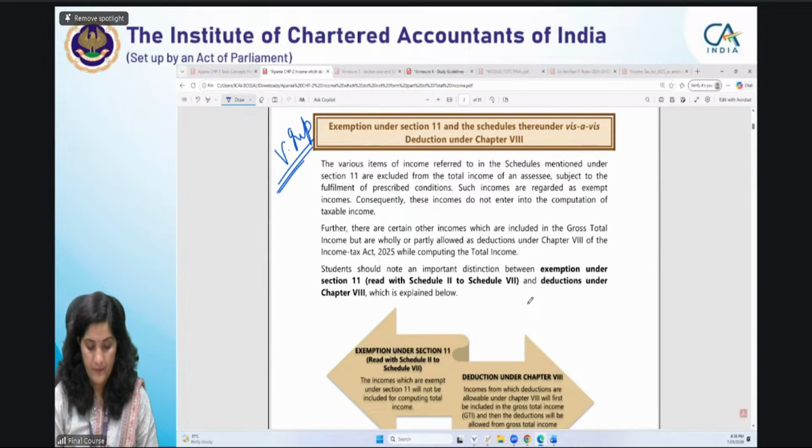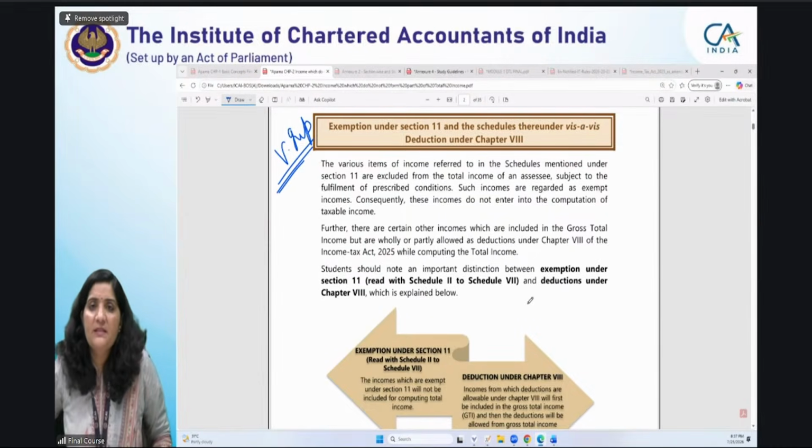Yes, ma'am. Very simple distinction that we can observe: exemption is while computing the total income itself, you are not including the income as a part of it. Whereas on deduction, while making the computation of gross total income, you are specifically availing the benefits of deduction. So then you are finding the net total income accordingly. That is the major difference which I was able to find out. Very good, very good. You have explained it well.